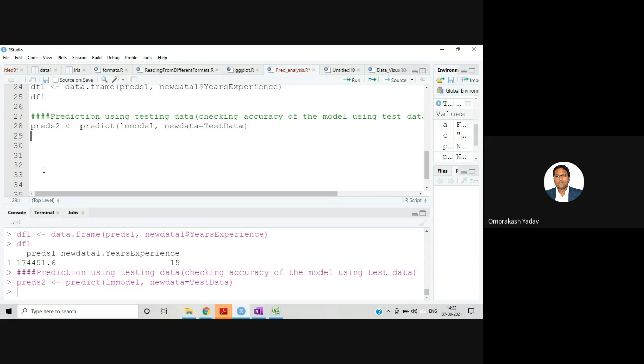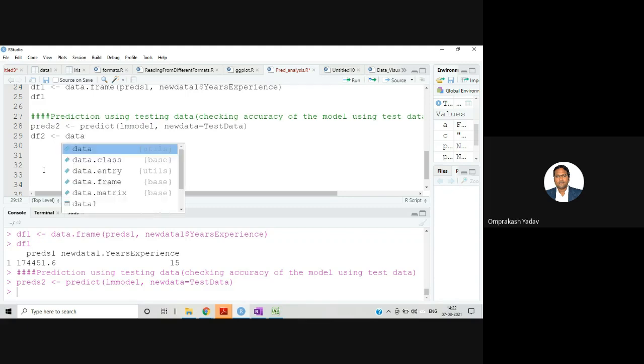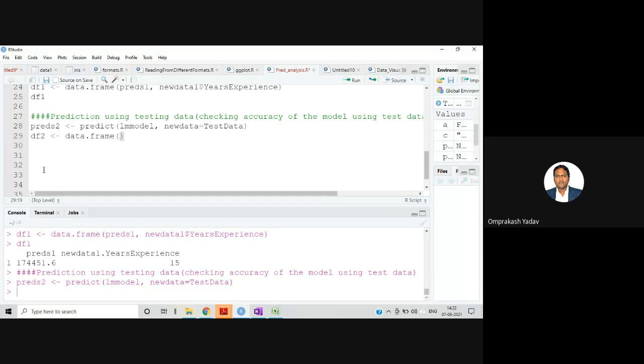I've run this, and in Preds 2 it will have only the salary value. So let me make it in a proper format so that we can see. I'll make a data frame, df2 equals data.frame, and for this we will say first Preds 2, and then the next one as test data years of experience.